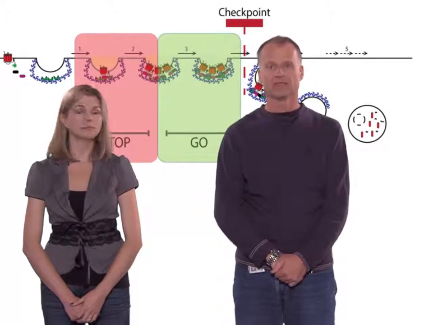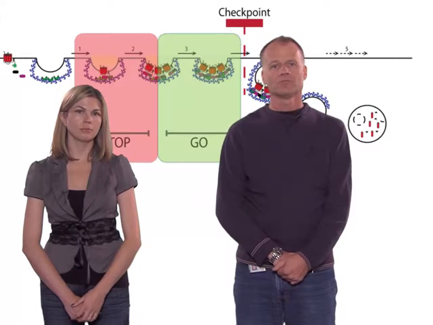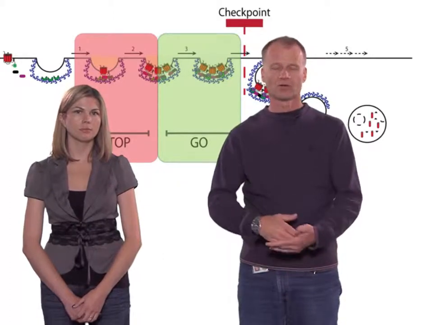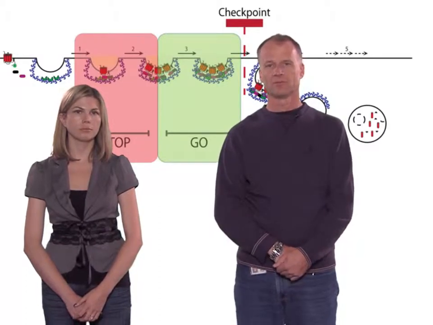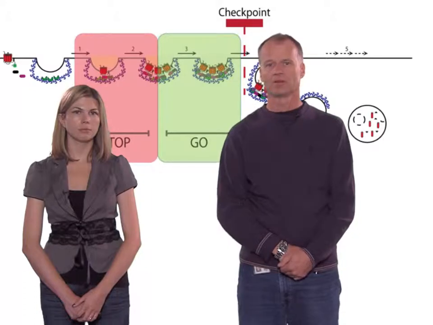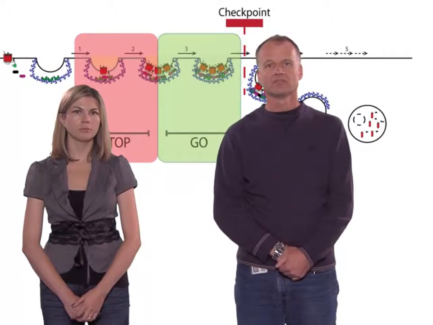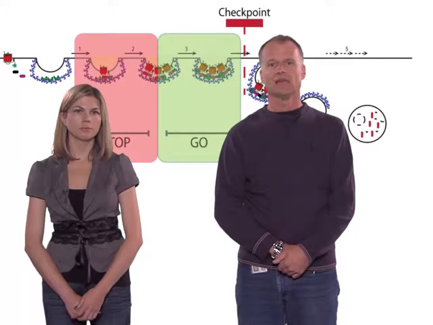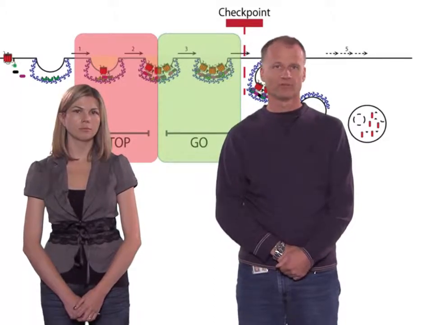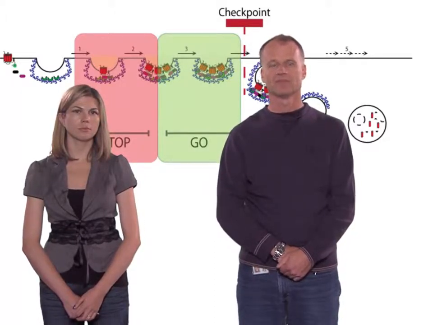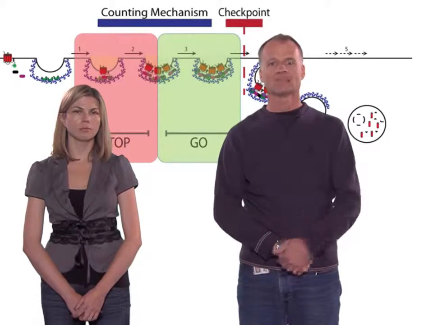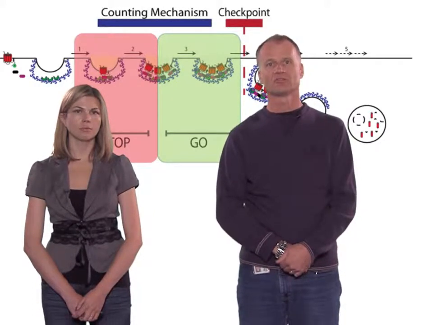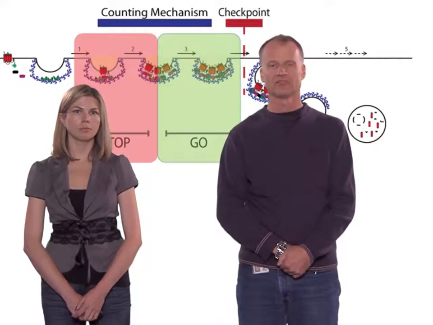A second consequence of this local signaling mechanism is that it exerts a rather strong effect on receptor loading into the clathrin-coated pit. Although receptor ubiquitination did not affect initial coat formation, nor did it affect the rate at which receptors could accumulate in clathrin-coated pits, prolonging the surface lifetime of the clathrin coat caused effectively an overfilling of the clathrin-coated pit and increased the variability in the number of receptors present in the coated pit at the time of endocytic scission. So we think another function of this kinetic mechanism is to control the surface density, as a counting mechanism, essentially, to control the surface density of receptors in the endocytic membrane.